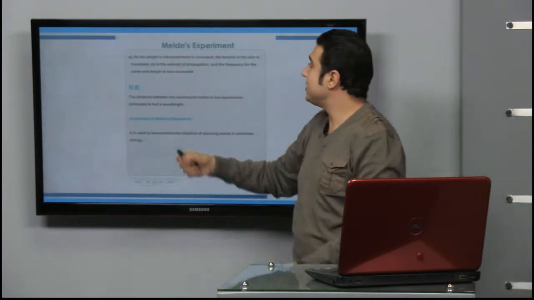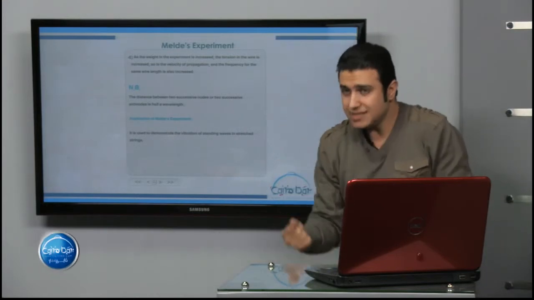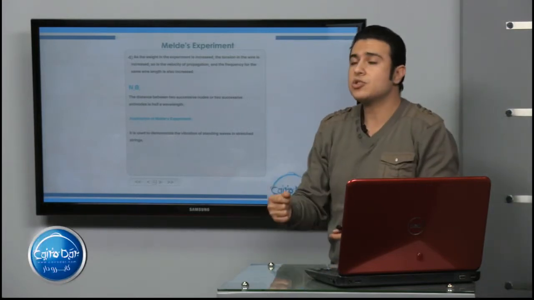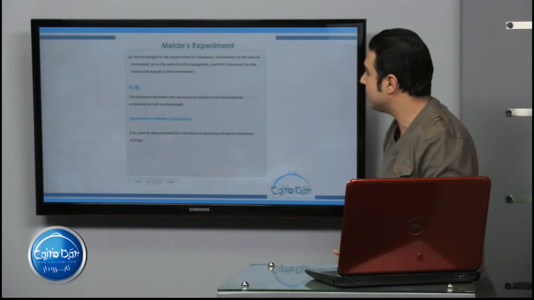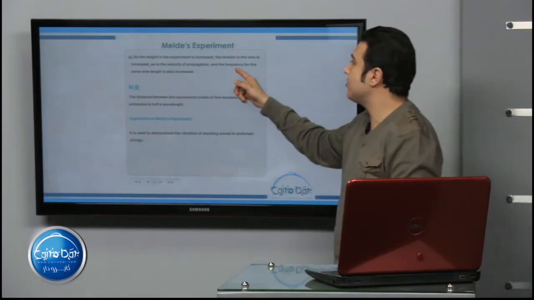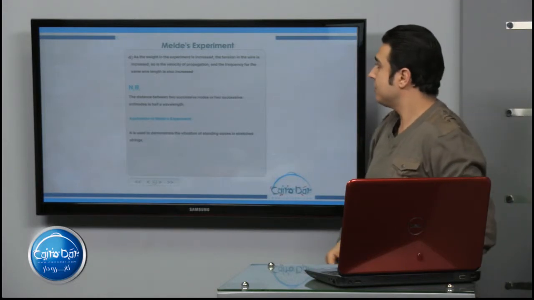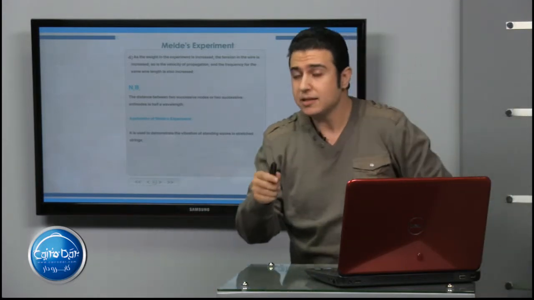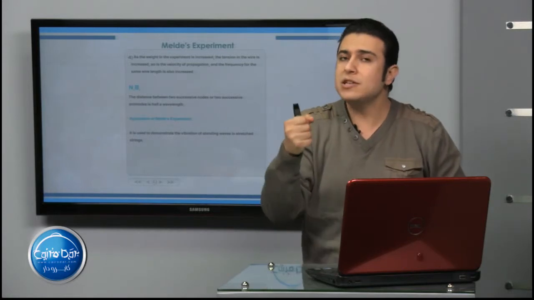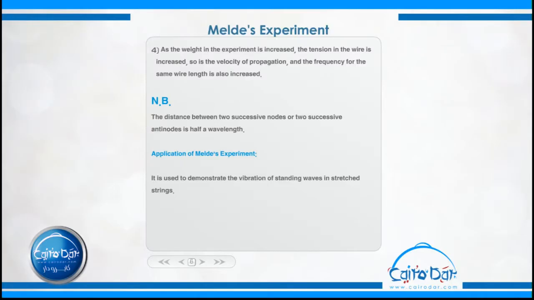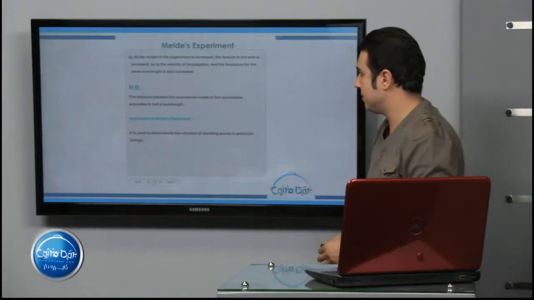As the weight in the experiment is increased, the tension is increased, so the velocity increases, and the frequency for the same wire length also increases. But the number of segments decreases.